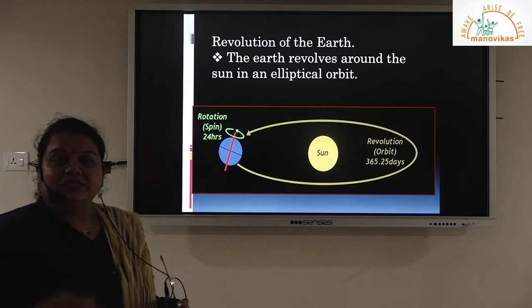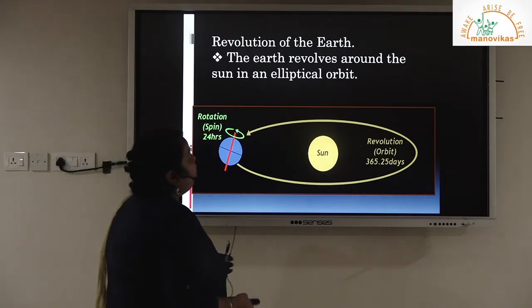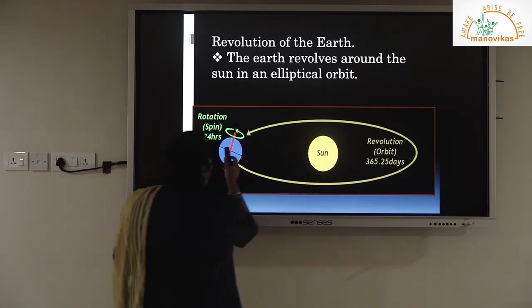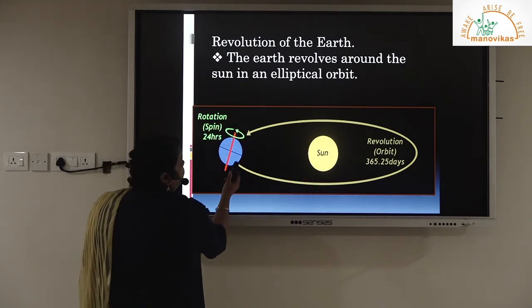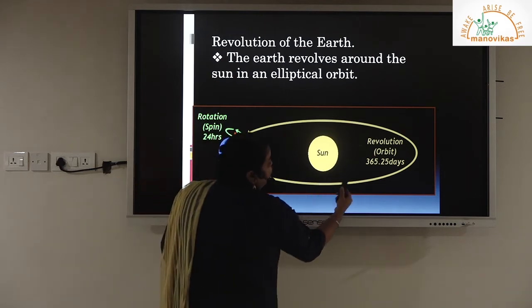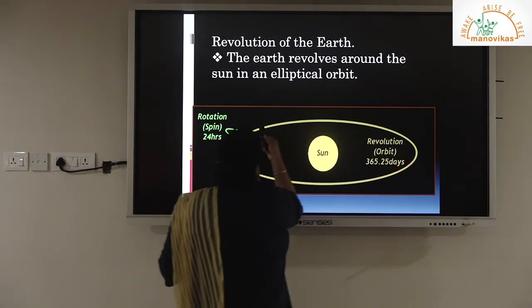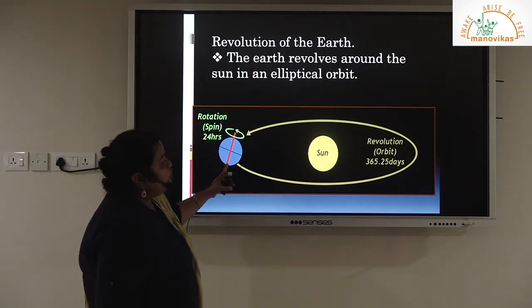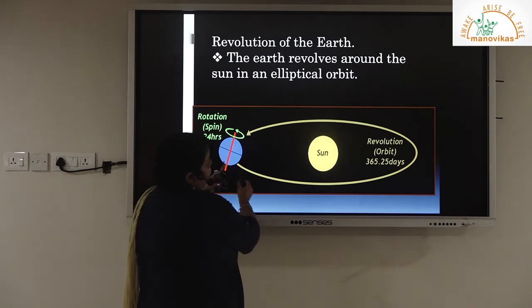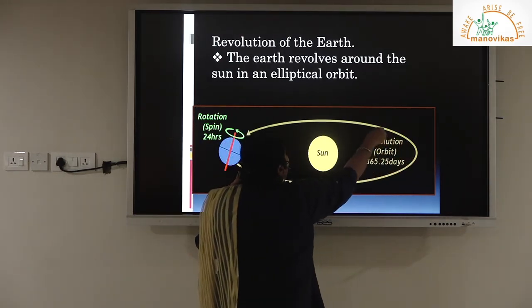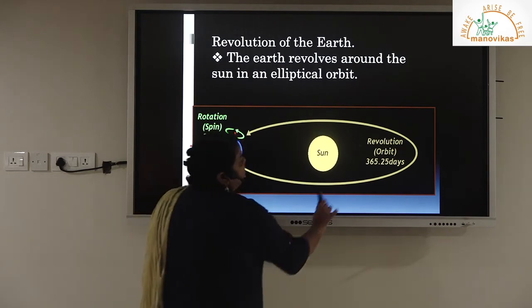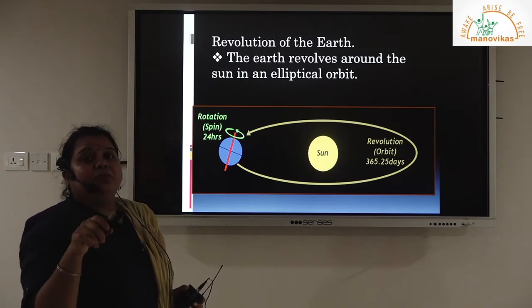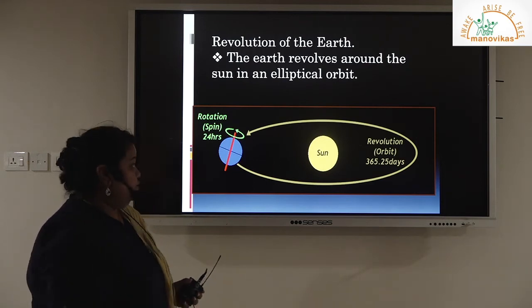Okay, coming towards the next motion of the earth, that is revolution. Earth revolves around the sun in an elliptical orbit. So this is your elliptical orbit. As earth is rotating in this manner, with the rotational process it continues to move, completing this elliptical orbit, and it takes 24 hours to spin as a rotational process. Along with the rotational process, if it starts its journey from here, it continues to complete the journey with the rotational process and come back to the same position. This is known as revolution. The time taken is 365 days plus 1/4 day, which is equal to 6 hours as well.